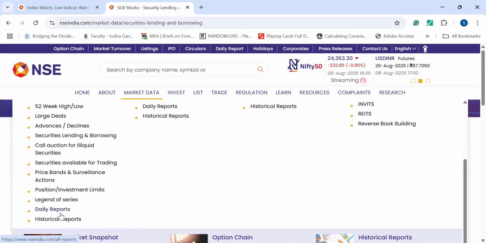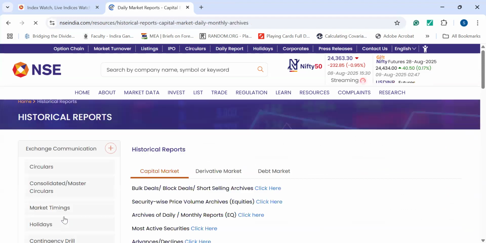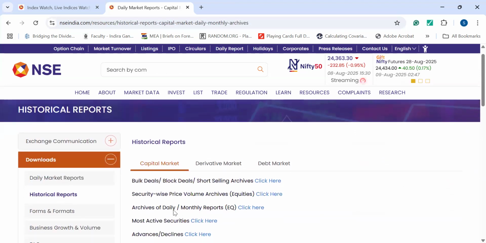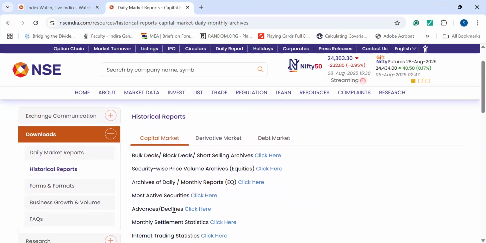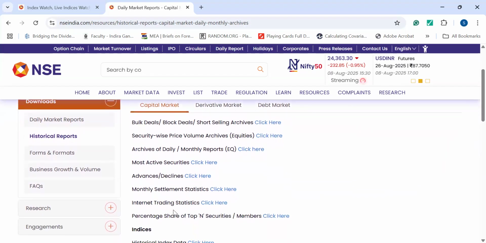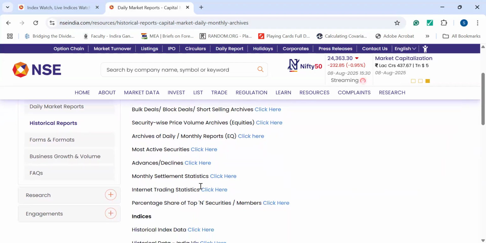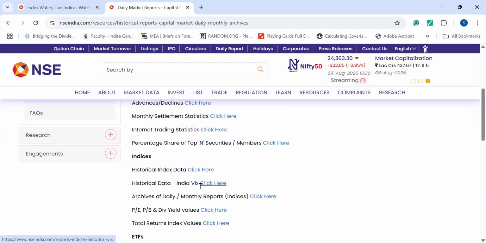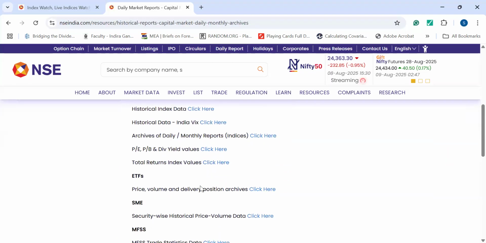So next up, if we go ahead with the legend of series or historical reports or data, you can get it here. Daily reports are here. At the end, if I take you to the historical data, you can click here and you can download it as well. Okay. So security wise, price action, or bulk deals, block deals, all this data is available. You can just click on them and you can download it here.